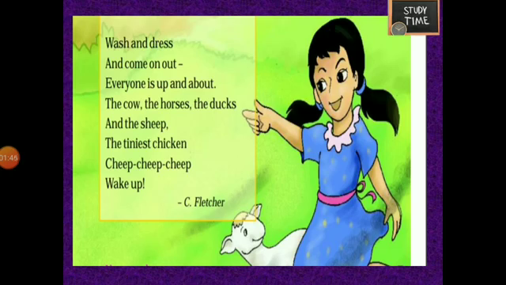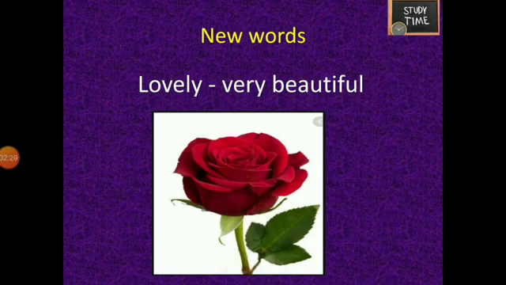He says to the children to get ready and come out and play. He says the other creatures like cow, horses, ducks and the sheep, tiniest chicken, all these creatures are already awake, and he says these creatures are like a natural alarm. So he is asking the children to wake up. This poem is written by C. Fletcher. Next we'll discuss new words from this chapter.